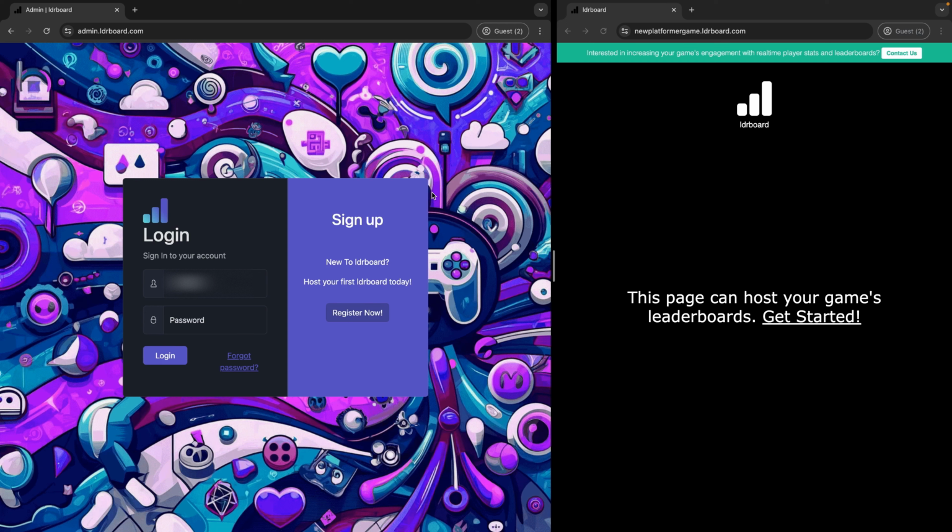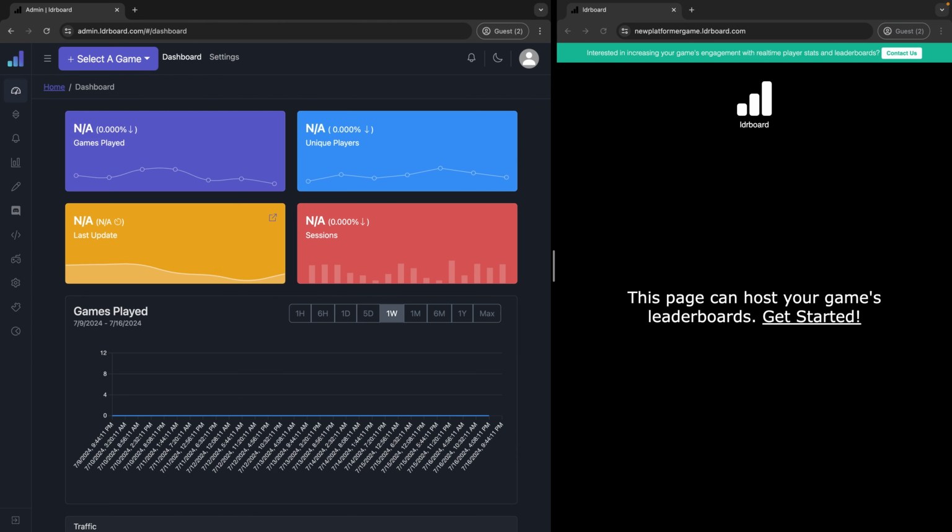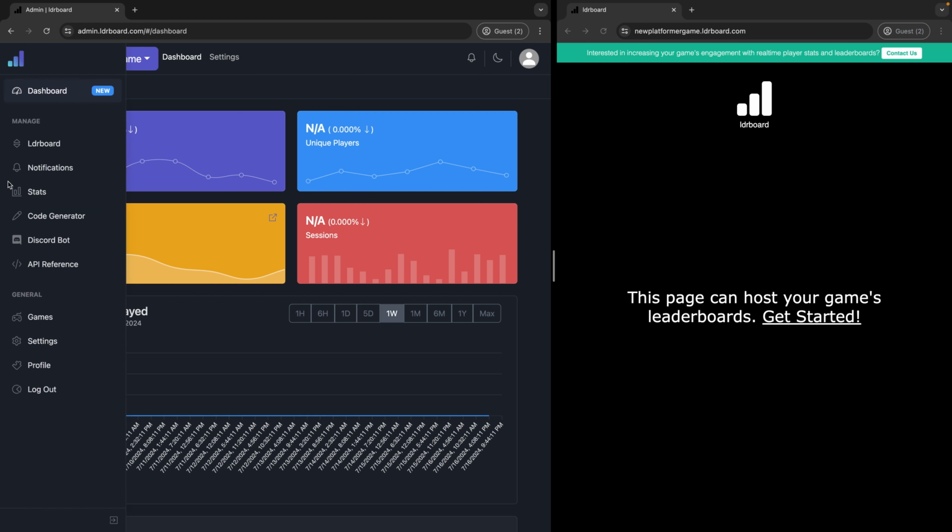Hello. Today, I'm going to show you how you can add a leaderboard to your Unity project in a few steps. The first thing you're going to do is go to admin.leaderboard.com and log in with your credentials. So once you log in, you should be greeted with a page that looks like this.